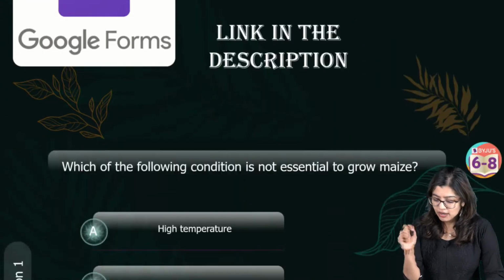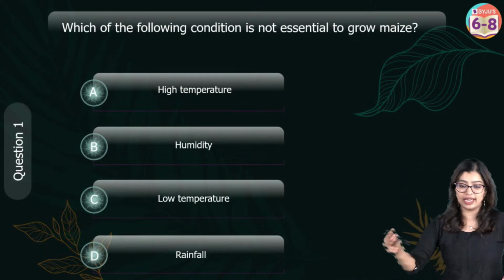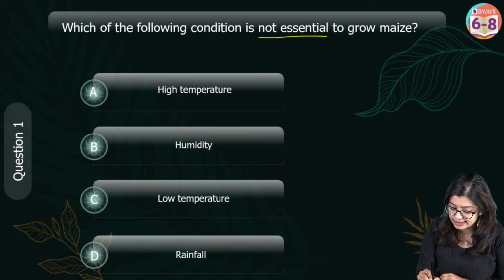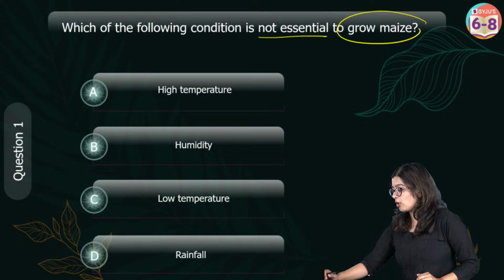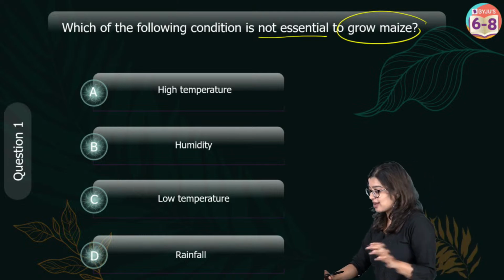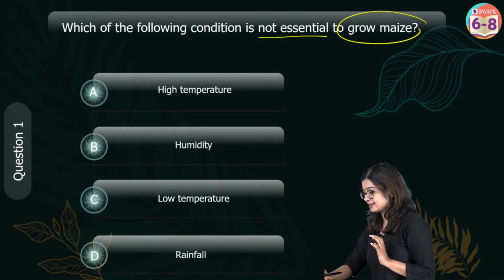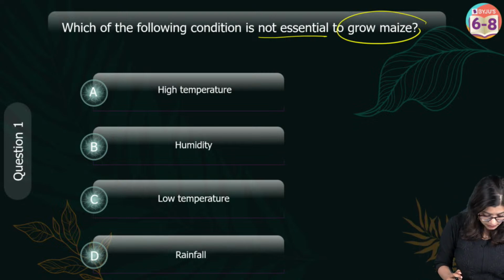Okay. So I will start giving you polls, and this is going to be your first question. Which among the following conditions is not essential to grow maize, right? So let me make the poll live. Now you need to bear with me because I'm the one giving you the polls. You have 4 options from which you need to tell me which among the following is not necessary in order to cultivate maize, right? The poll is live on your screens.